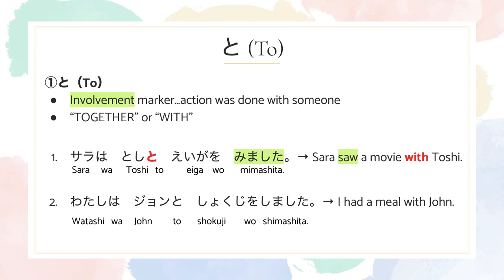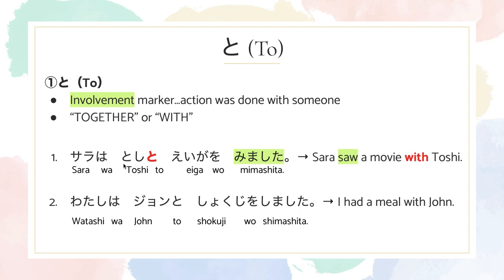Another function of to is the involvement marker. It means that an action was done with someone. In English, you would use this as together or with.